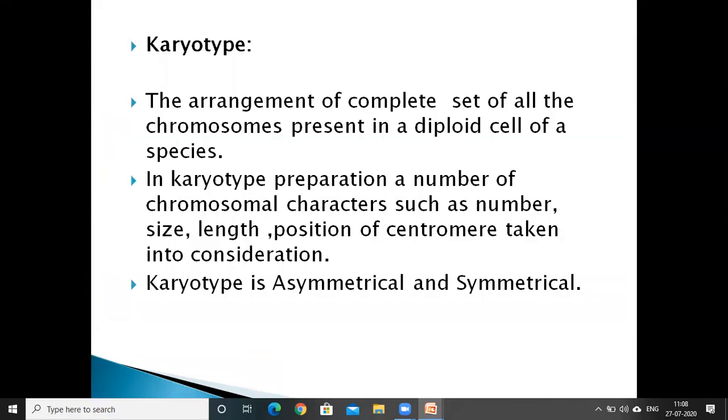Next, karyotype. Karyotype means the arrangement of the complete set of all the chromosomes present in a diploid cell. In preparing a karyotype, chromosomal characters such as number, size, length and position of the centromere have to be taken into consideration.